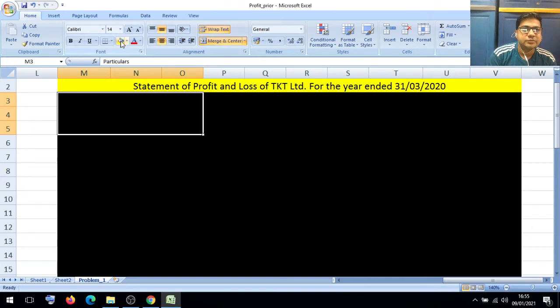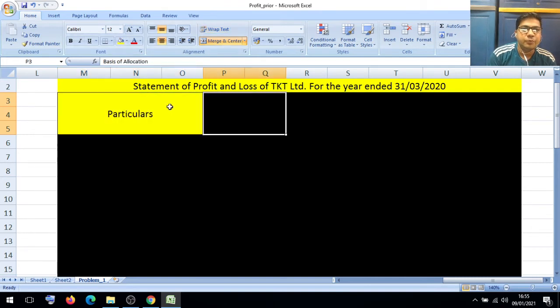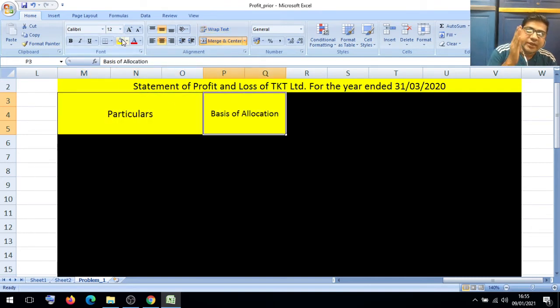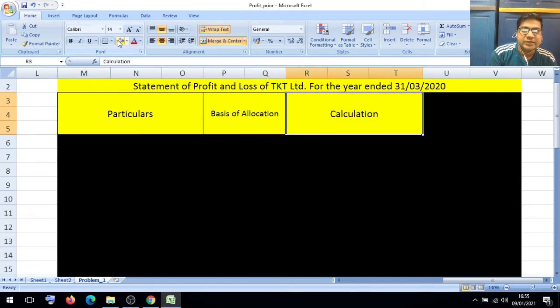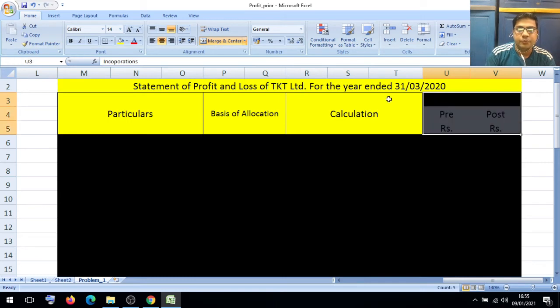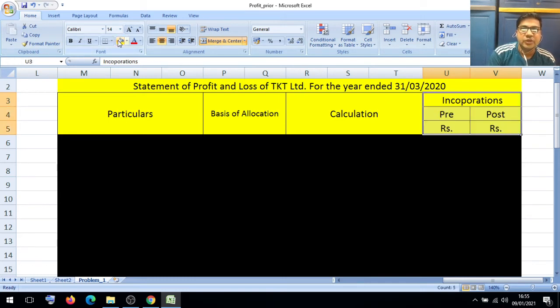Then friends, we have to prepare the columns. We will prepare a vertical profit and loss account, not a horizontal one. Particulars, basis of allocation, then calculation. After that we have to prepare the two columns, rupees pre and post incorporation.